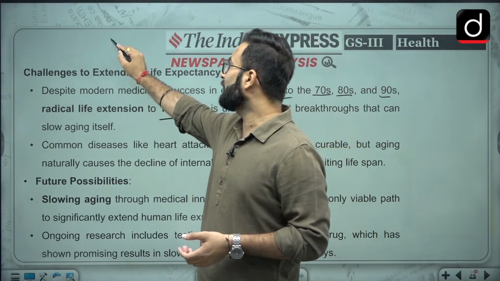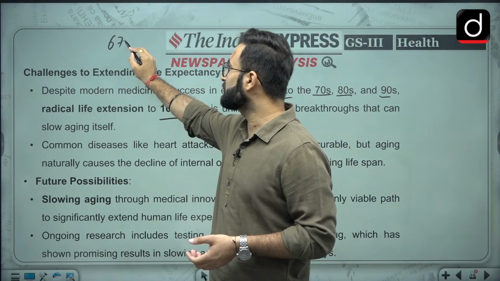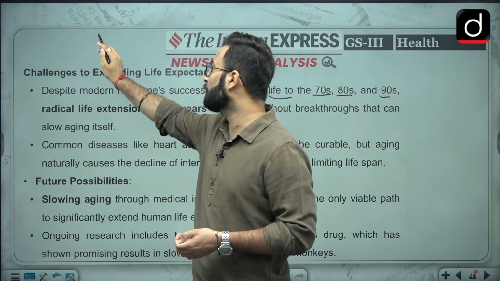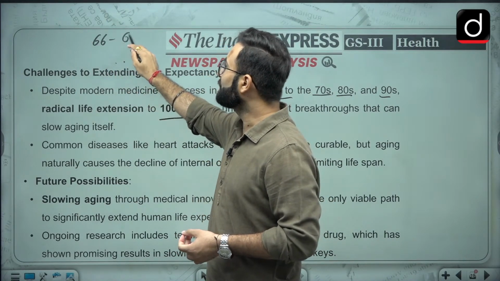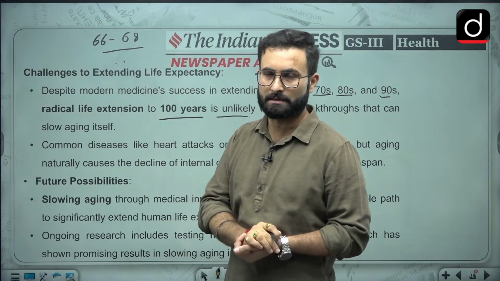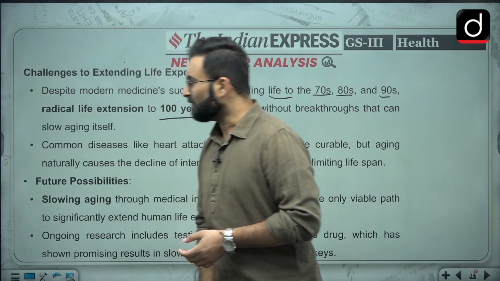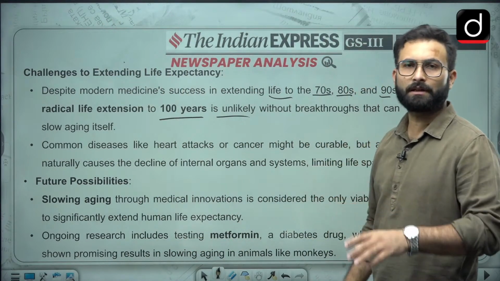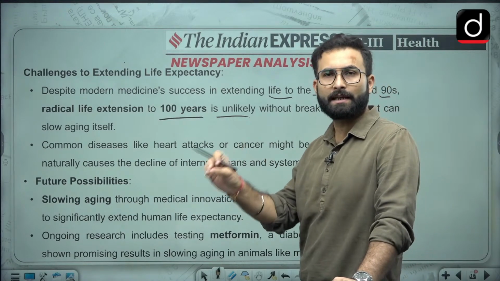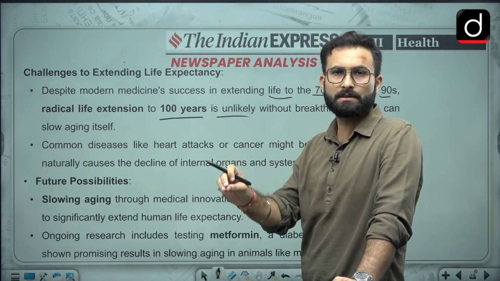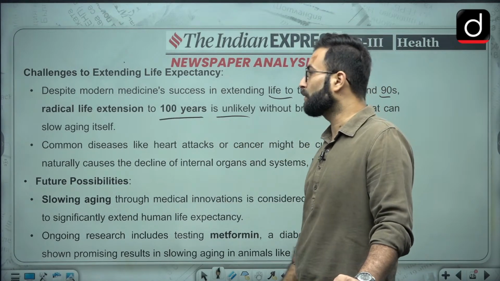When we talk about India, life expectancy is somewhere around 66 to 68 years; you can go through the internet and check the data. Then they are saying that we cannot increase it any further; we can only go for anti-aging, or slowing down aging, so that we can actually reach that goal.